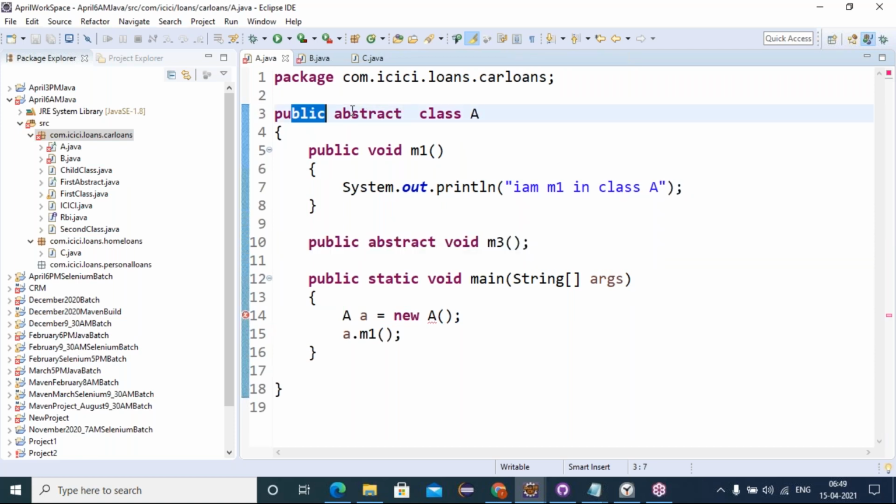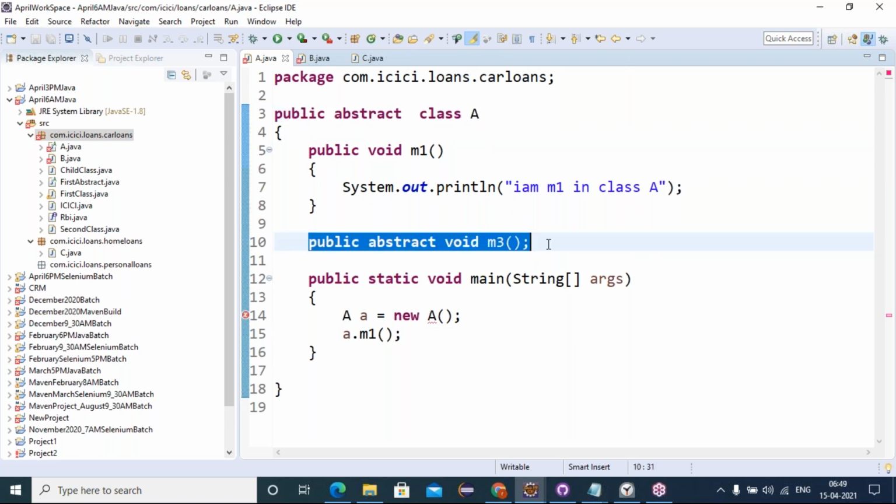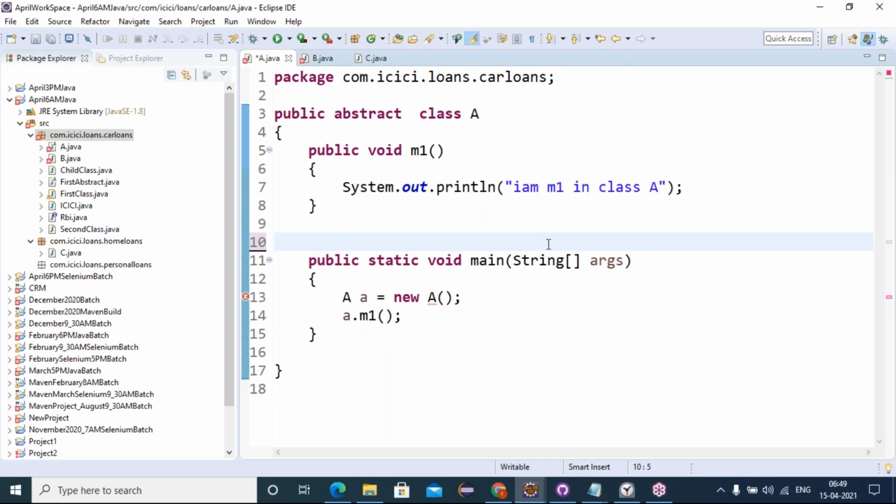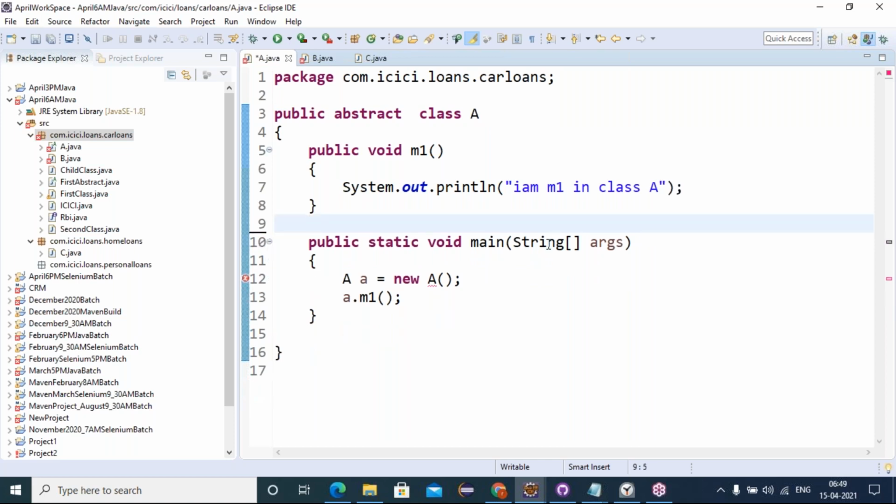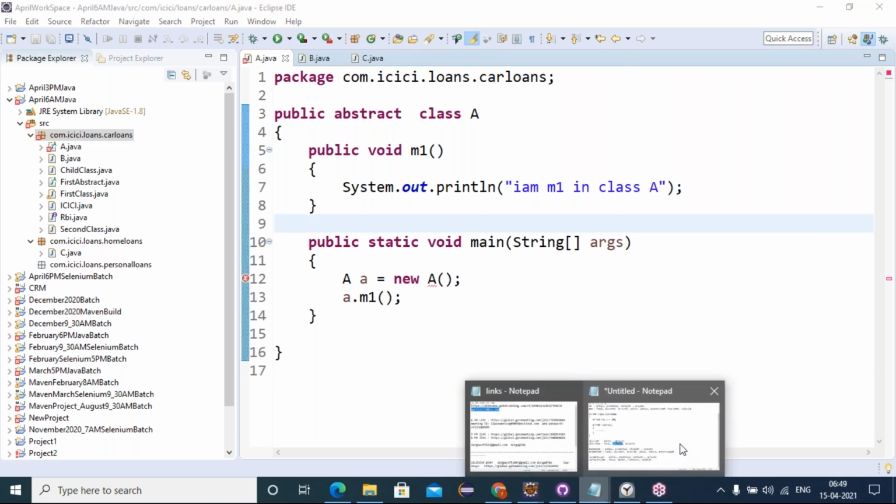When the class is an abstract class, we cannot instantiate the object, which restricts creating objects for abstract classes. Understanding, friends? Okay? Next.